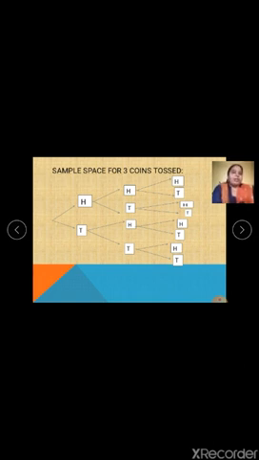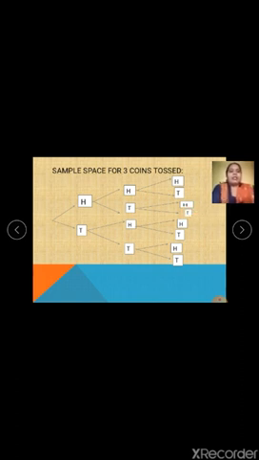Look at this. In the first branch, the first coin is head, the second coin is also head, the third coin is also head. So this is one possibility. What about the second possibility? On the first coin head, on the second coin head, but on the third coin tail. So this is the second possibility. Same way, the next possibilities. First coin head again, but second coin tail, and third coin head. Next possibility, head on the first coin, tail on the second coin, and tail on the third coin.